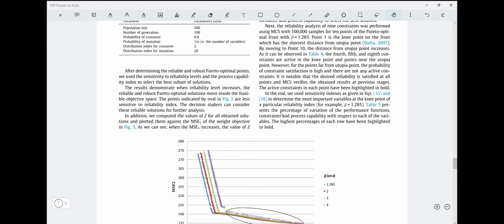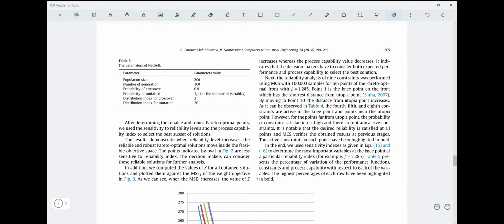In addition, we also compute values of Z for all obtained solutions and plot them against the MSE, and we see that when MSE increases, the value of Z increases, whereas the process capability value decreases. What does it indicate? It indicates that the decision makers have to consider both the expected performance and the process capability to select the best solution.